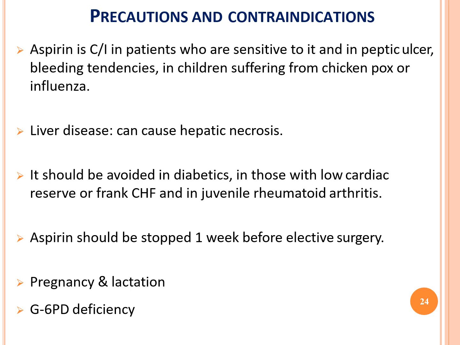It should be avoided in diabetes, in those with low cardiac reserve and frank CHF, and in juvenile rheumatoid arthritis, which is seen in children, the inflammation of the joints. We should not give it to those patients, and aspirin should be stopped 1 week before elective surgery. And in pregnancy and lactation we should not give it, and in G6PD deficiency also it is contraindicated.